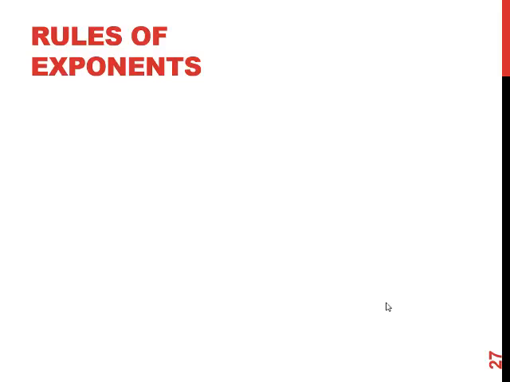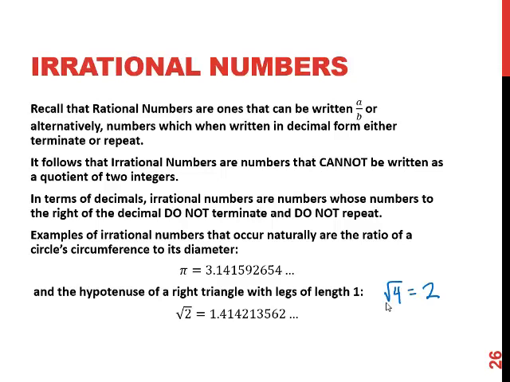Rules of exponents. Let me take you back a step because there's something that's missing in your notes, and that's missing in my presentation. That's the real numbers. Altogether, the rational numbers and the irrational numbers make up the real numbers. The real numbers are any number for which we know something larger and something smaller. Another way of saying that is a real number is any number that can be written on a number line.